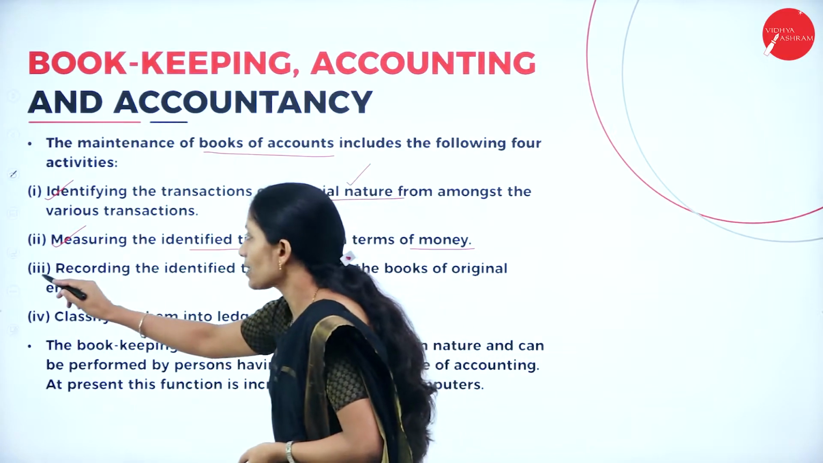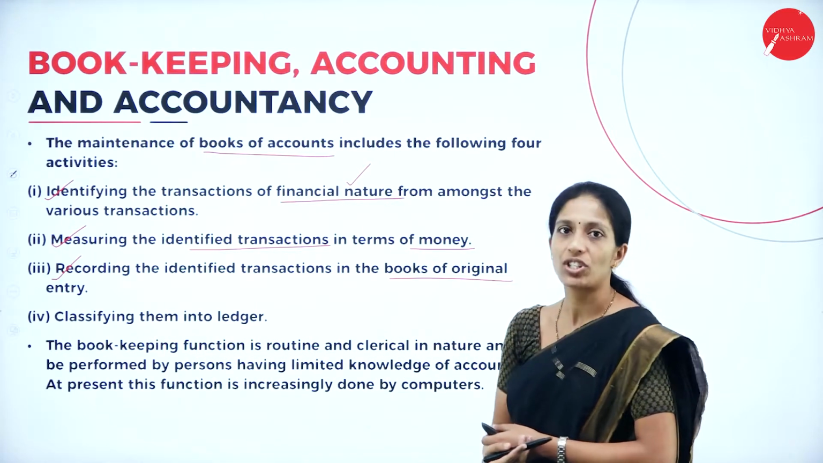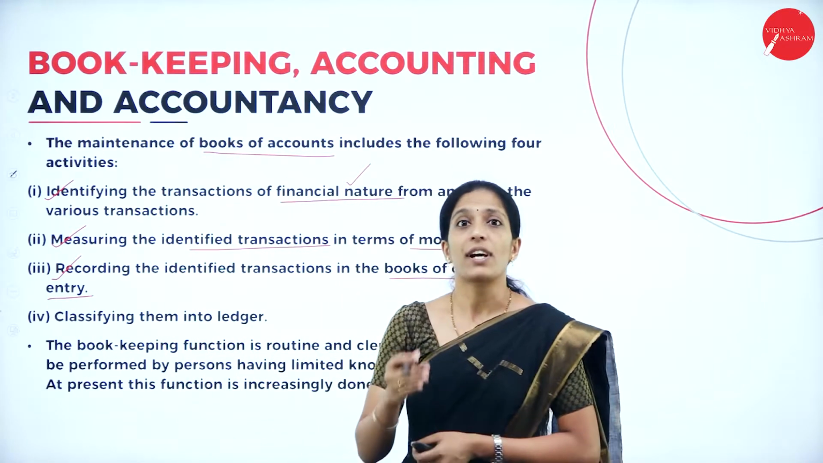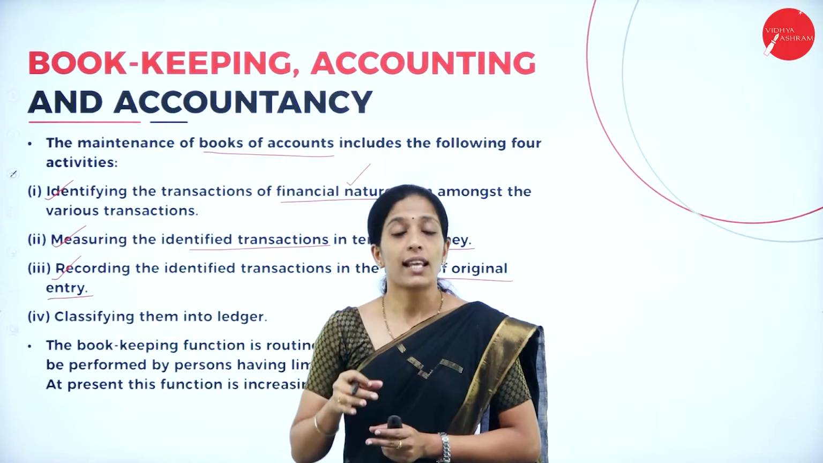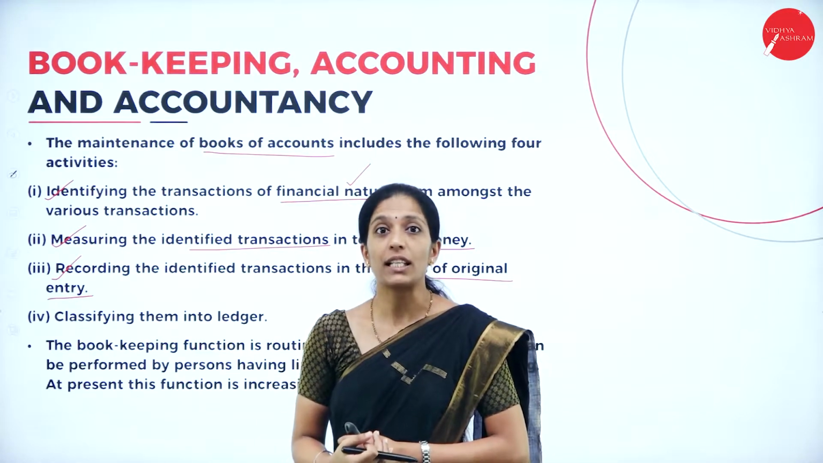Next, the third one is recording the identified transaction in the books of original entry. So the third step is that first we identify the financial transaction. Next, we see whether it can be measured in terms of money or not.